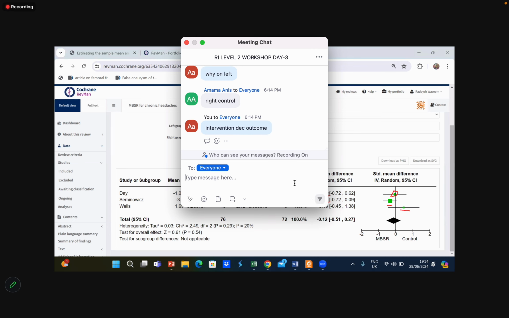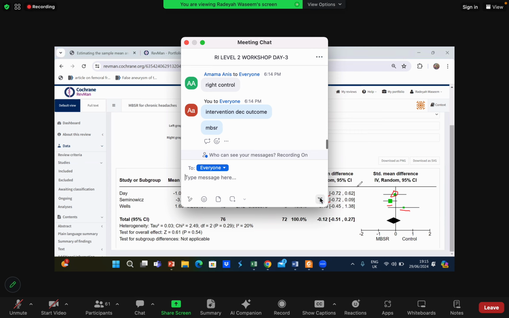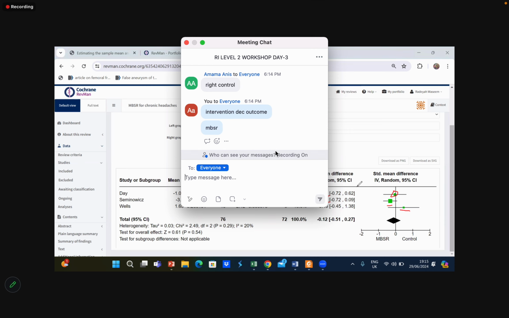Intervention decreases outcome. Exactly. What is my intervention? It is MBSR. Okay, so MBSR is basically reducing the headache frequency, right?